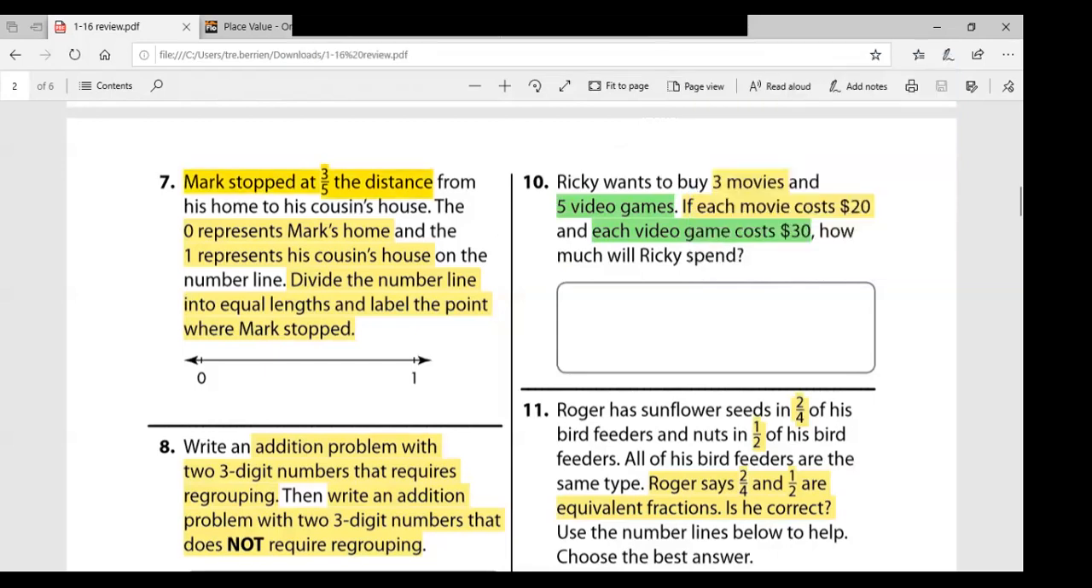All right, our next question, we're on number 7, we're on page 2 now. Number 7 says, Mark stopped at 3/5 the distance from his home to his cousin's house. The 0 represents Mark's home and the 1 represents his cousin's house on the number line. Divide the number line into equal lengths and label the point where Mark stopped. So when we're taking a look at our number line, we have 0 and then we have all the way to 1. If Mark stopped at 3/5 the distance, we're going to go ahead and draw that on the number line. So I'm going to flip my camera so you can see that.